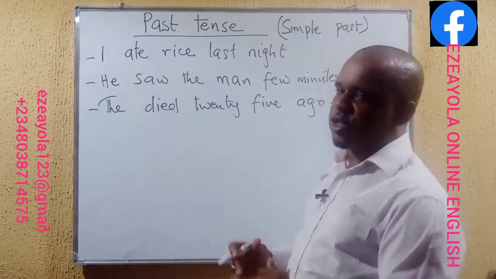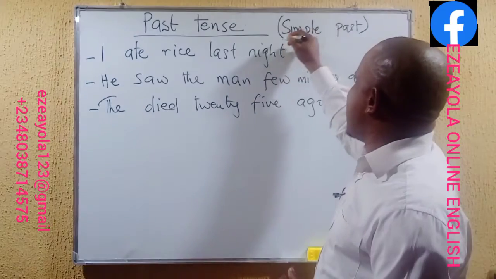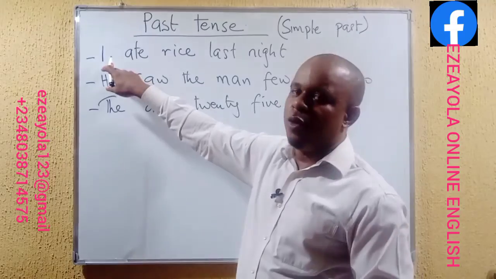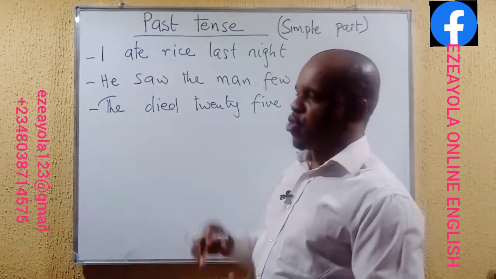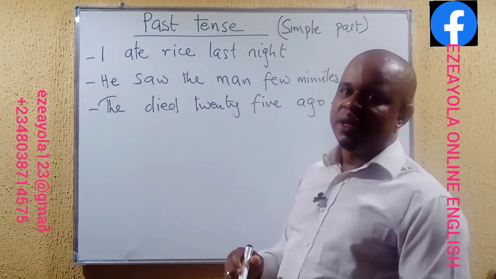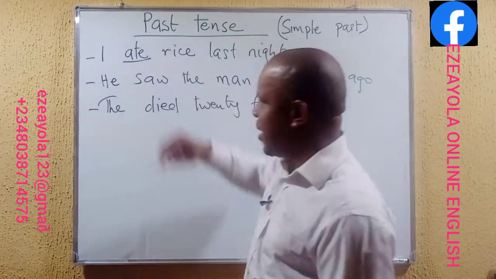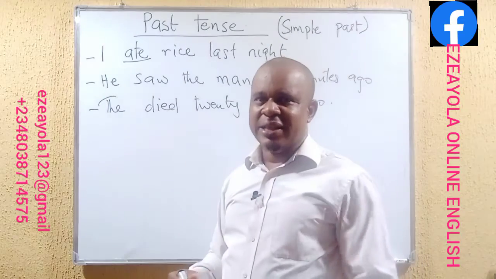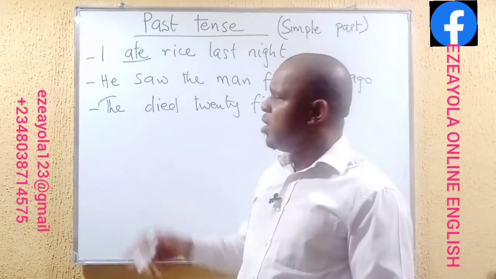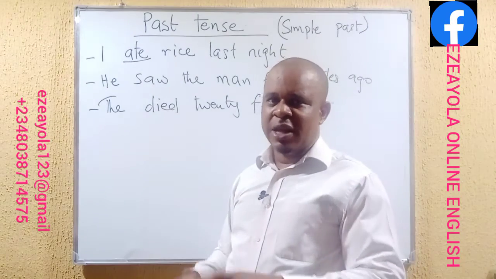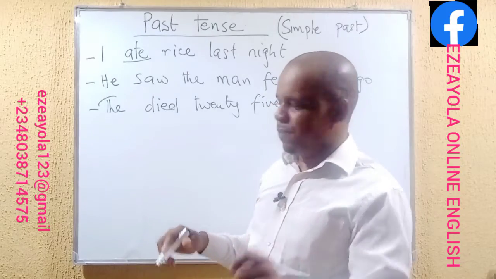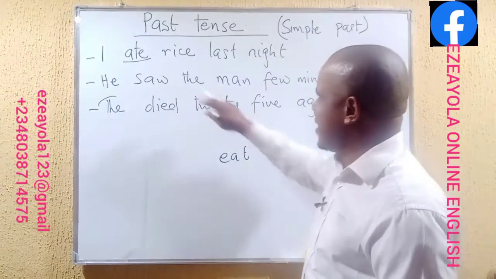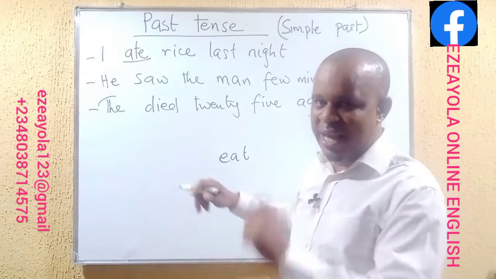But these first examples are centered on the simple past tense. From the first example, we have, I ate rice last night. The verb there is ate. That's the verb in the past tense form. What's the present tense form of it? The present tense form of it is eat, E-A-T. And the simple past is ate.